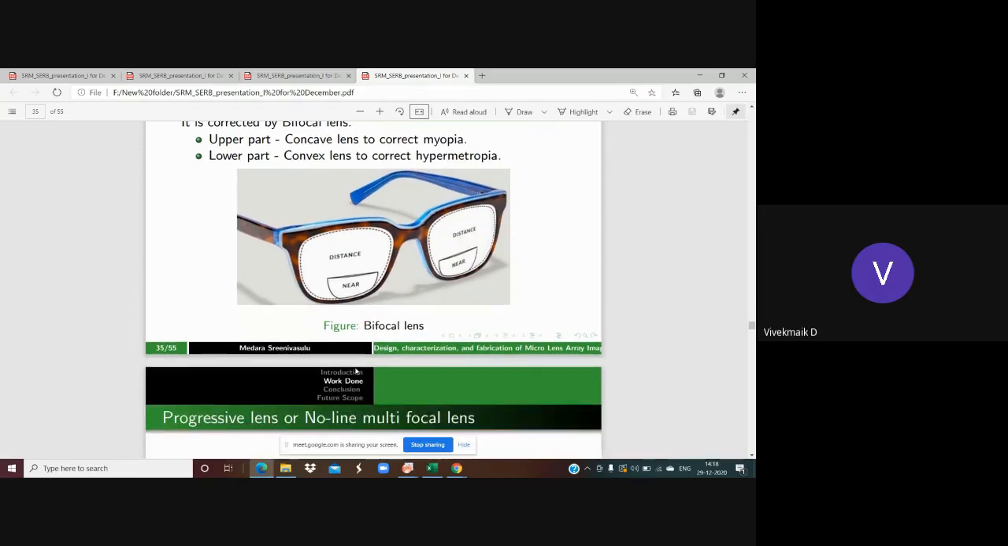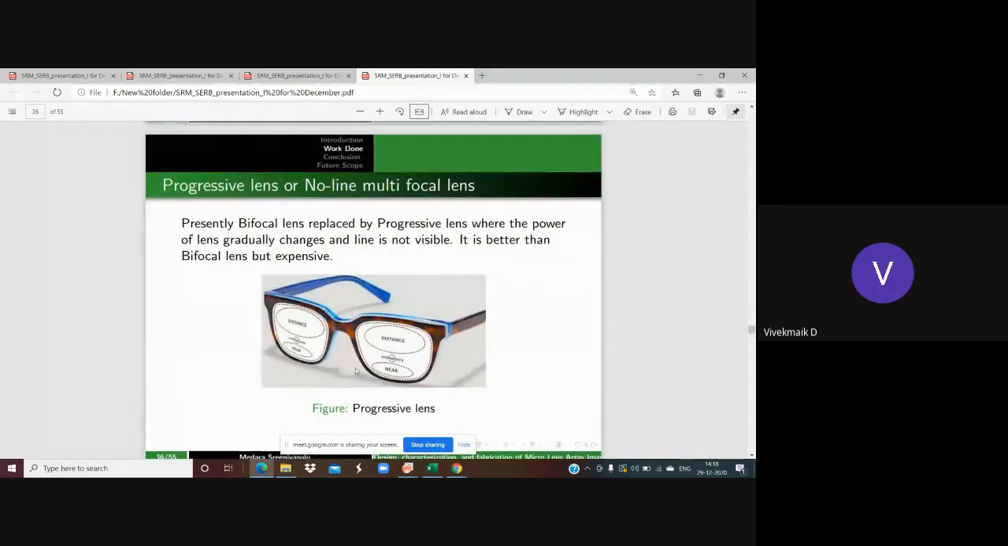Presently, these lenses are replaced by the progressive lens. It is also known as non-line multifocal lens. Here, the thin line is not visible at all. The upper part will consist of the distance lens, concave, then the intermediate lens, and then the near lens as the convex lens. Then you can see the change of power. It's like an autofocus camera. Like our eye changes the power of accommodation, the same way it changes with these spectacles. It is better than the bifocal lens, but it is very expensive.